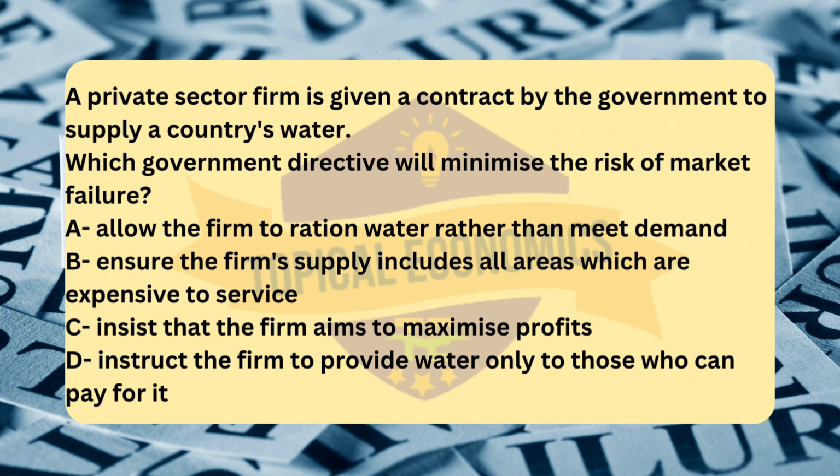A key issue with the provision of essential services like water is that certain areas, especially remote or low-income areas, can be expensive to service, leading to market failure. In the absence of regulation, private firms may avoid providing services to these areas because they are not profitable or too costly to serve. This can result in some consumers being excluded from access to essential services. By ensuring the firm supplies all areas, including those that are expensive to serve, the government can prevent market failure by ensuring universal access to water, which is crucial for public health and well-being.